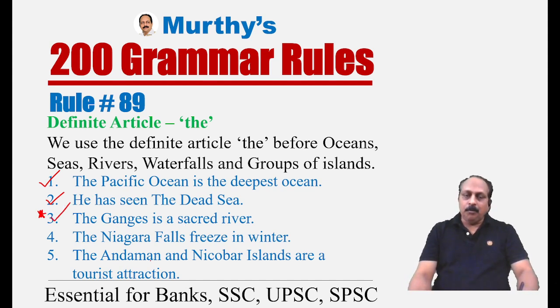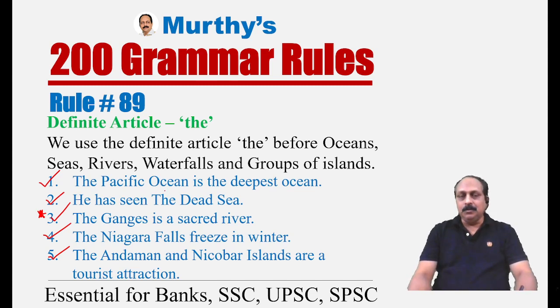The Niagara Falls, waterfalls. The Niagara Falls freeze in winter. The Andaman and Nicobar Islands are a tourist attraction. Remember, when it comes to the definite article the, there are about 35 to 40 rules. And all these rules should be at your fingertips. For that, you got to spend some time, memorize.